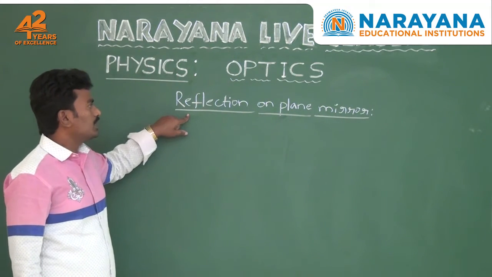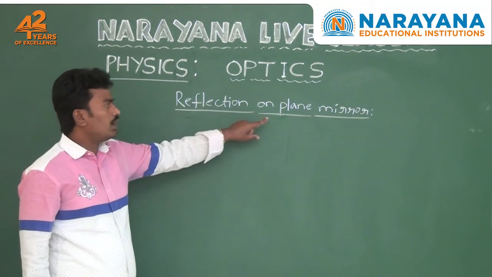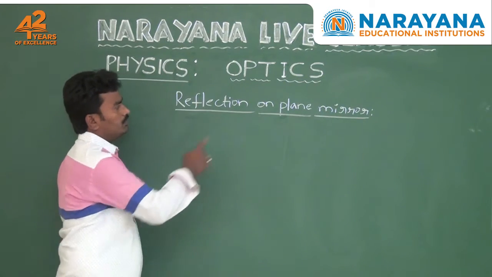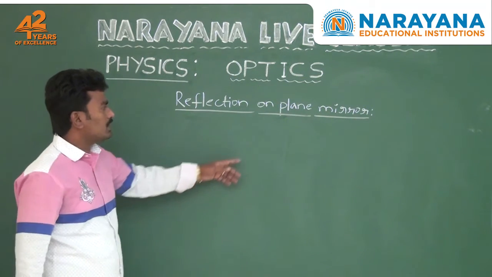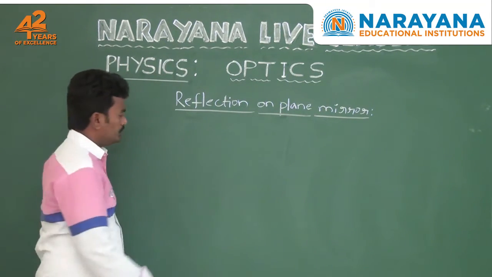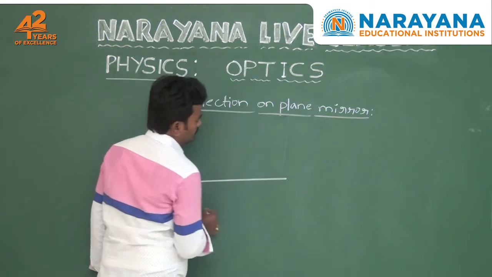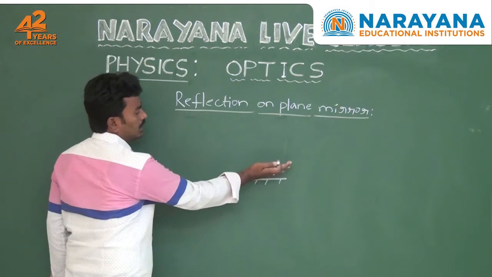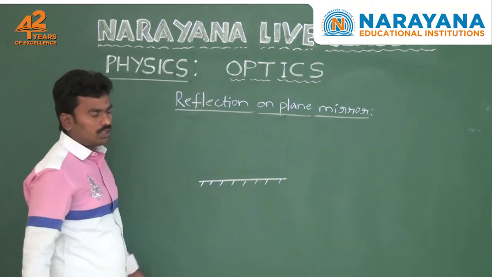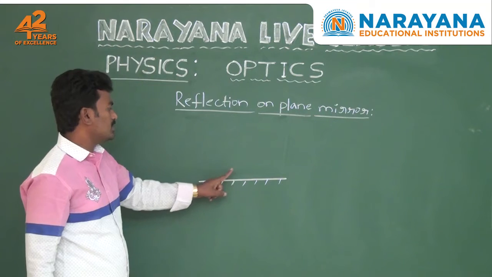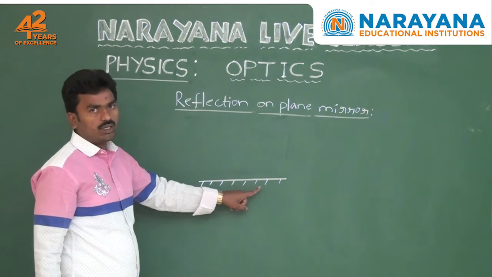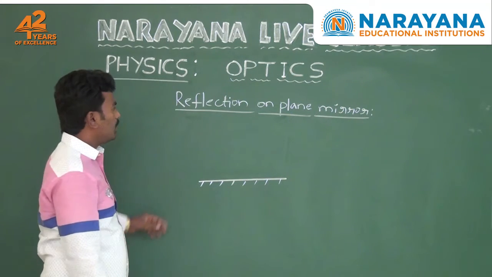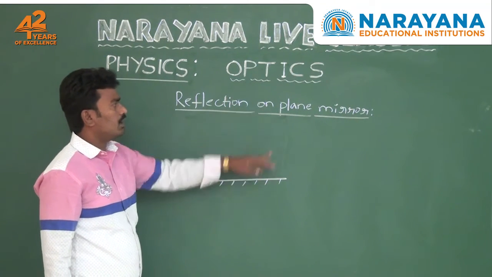Now we observe reflection of light on plane mirror. Suppose here you take one reflecting plane surface. Reflecting plane surface means like plane mirror. So here we assume this is a plane mirror. This means one surface of the mirror is smooth or reflecting surface, and another surface of the mirror is coated with oxide paint. So this is like a plane mirror. Now we observe reflection on plane mirror.